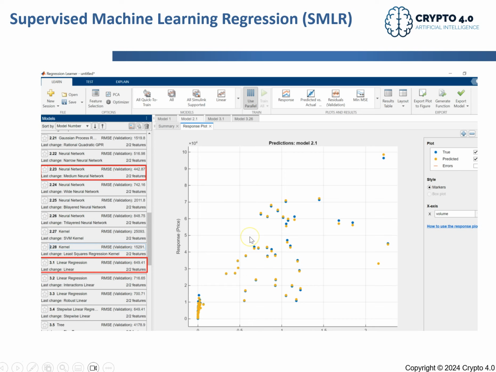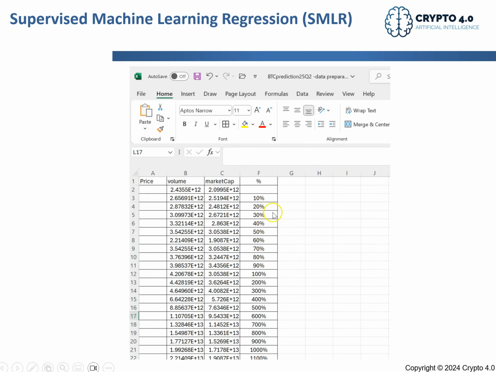And then what's the next step? I will predict now what will be in the future. Since I have a model, now I want to predict the future. I will explain in detail step by step how you do this example in the next video. I just want to clarify the concept that I present in this first video concerning machine learning regression.